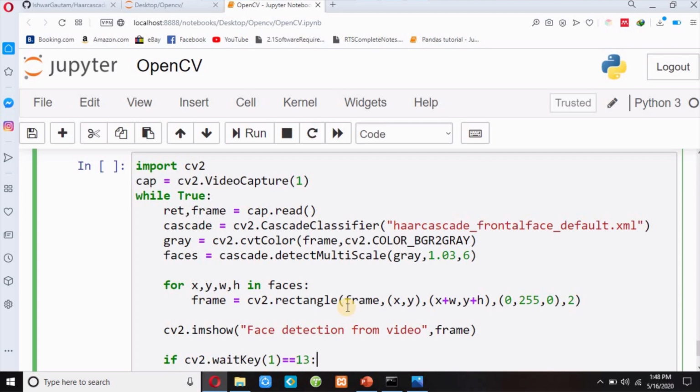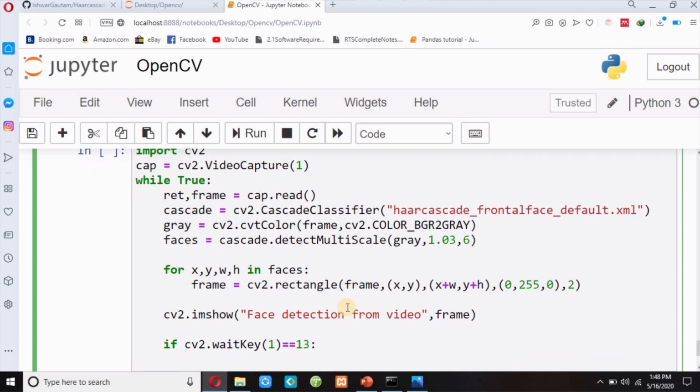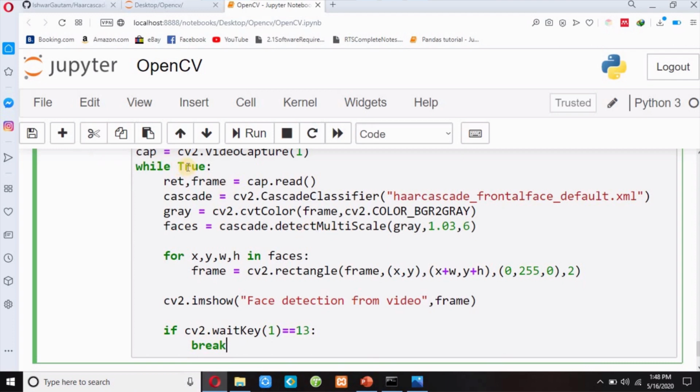So if I press enter, it will destroy my window. Means I will go out of this infinite loop and it will destroy my window. So I have to write cv2.destroyAllWindows.